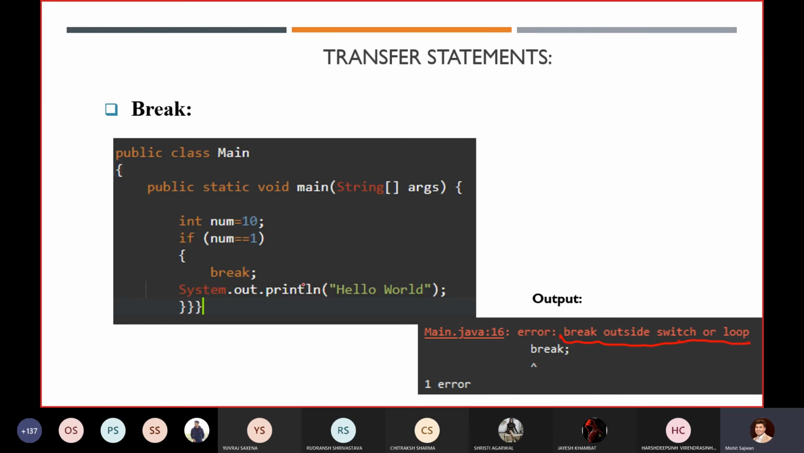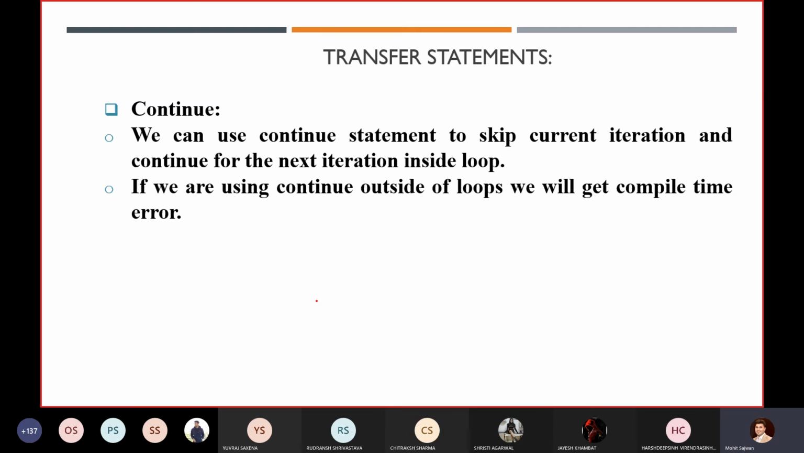Always remember this point. So when do we use the break statement? Inside your for loop, switch statement, or your labels. Other than that, if you use it, you will get an error. Now we have the continue statement too. So what is the difference between the break statement and the continue statement?